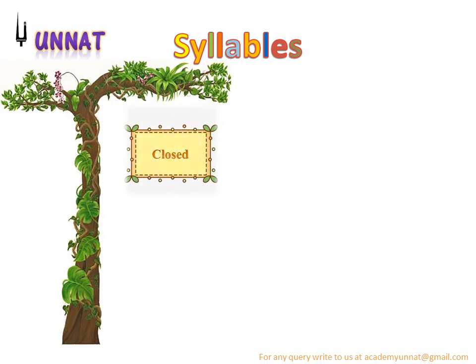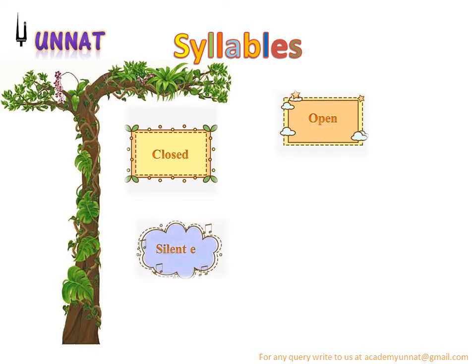So now let's start with the types of syllables. So कितने तरह के syllables होते हैं? How many syllables are there? There are 6 kinds of syllables. Number 1 is closed syllable. Second is open one. Third is silent E. Fourth is diphthong, right?